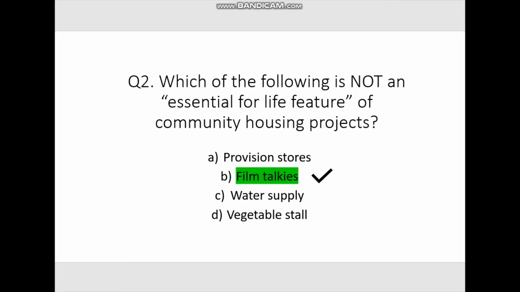The correct answer is film talkies. So film talkies is not an essential for life feature. The others, provision stores, water supplies, vegetable stalls, are all essential for life features, whereas film talkies comes under entertainment and cultural programs.